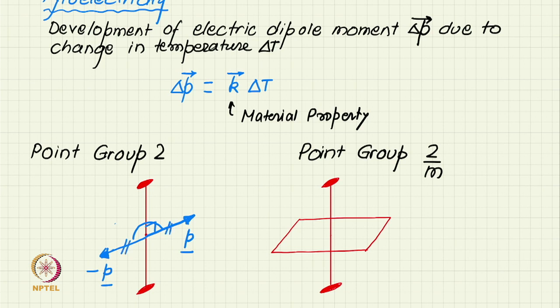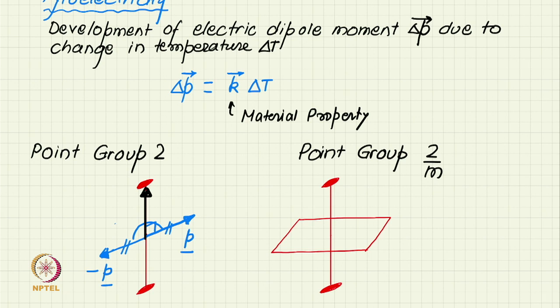So, there is no possibility of developing dipole moments in a direction perpendicular to the two-fold axis in this point group. What about in the direction parallel to the two-fold axis? So, let us see that possibility. If I develop a dipole moment in a direction parallel to the two-fold axis, then there is no other symmetry operation, only two-fold symmetry operation is there in this point group, and since this dipole moment is aligned to the two-fold axis, it will remain even after operation of the two-fold operation, it will remain where it is.